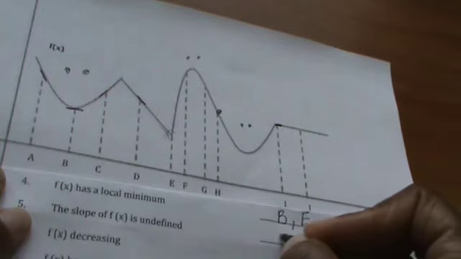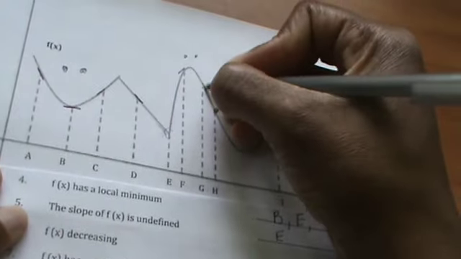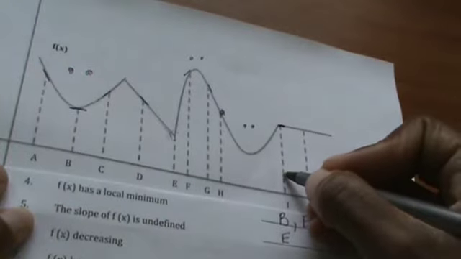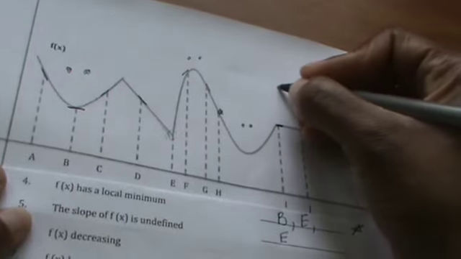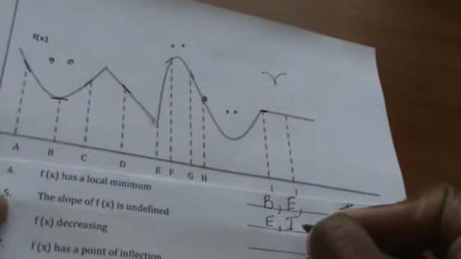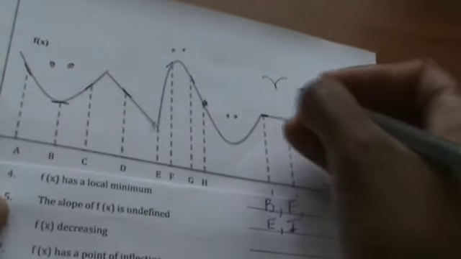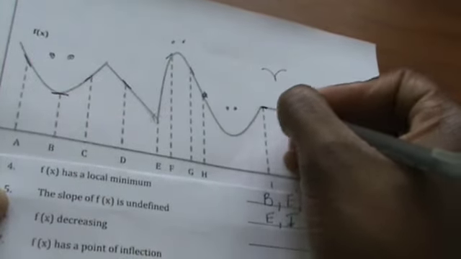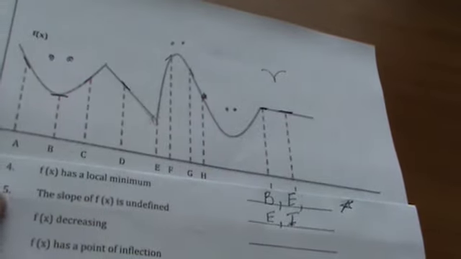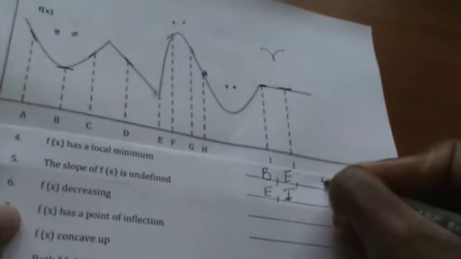So then we have E as 1 point. Notice F, we can draw on a tangent line. At G, we can draw on a tangent line. At H also. Here's another point of conflict. So anytime you have something that looks like this, a V formation, you can say that your slope is undefined. So I would be a point where you would have an undefined slope. Now a lot of people would choose J, but J's not a problem because you can say that your slope is 0 there. Okay? Now problem number 6 says, let me write the numbers here so you can keep track.